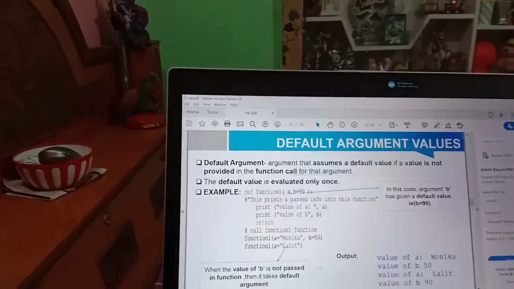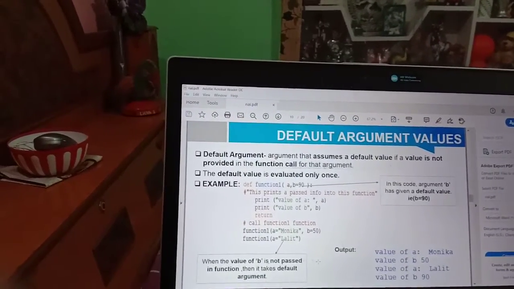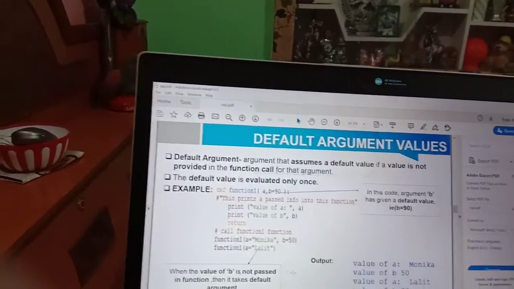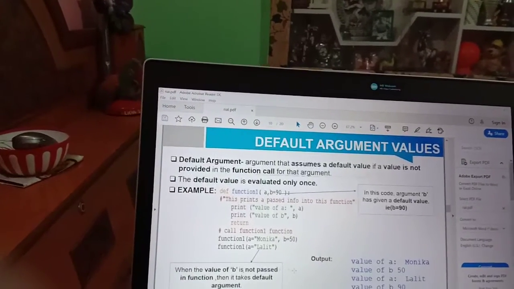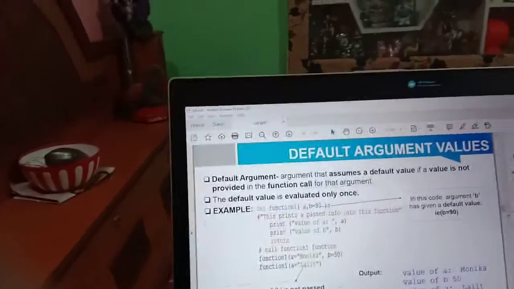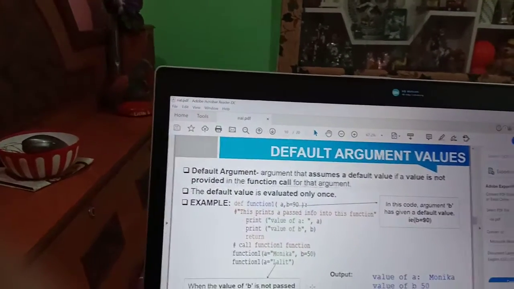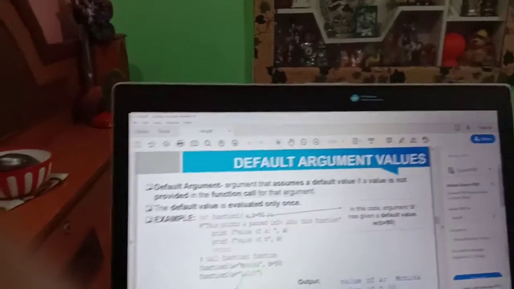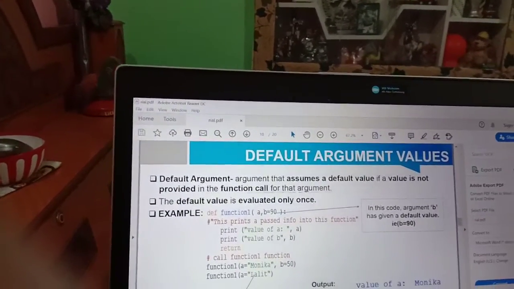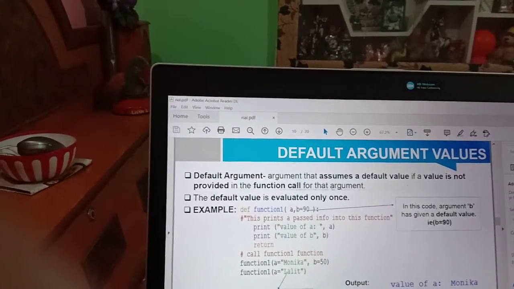Now we will see the function arguments. First one is the default argument values. Default argument is that I assume a default value if a value is not provided in the function call for the argument. The default value is evaluated only once. Example, define function 1, parenthesis open a comma b equal to 90, parenthesis close and colon. In this case we haven't defined the default value for a, but in case of b we defined its default value 90. Now print value of a and print value of b, then return it.